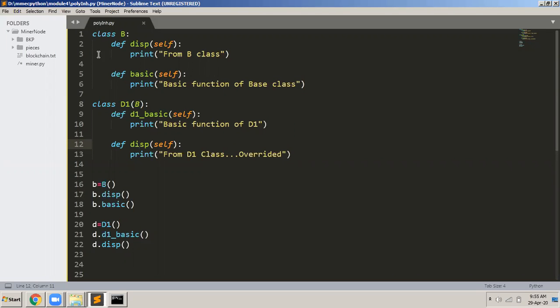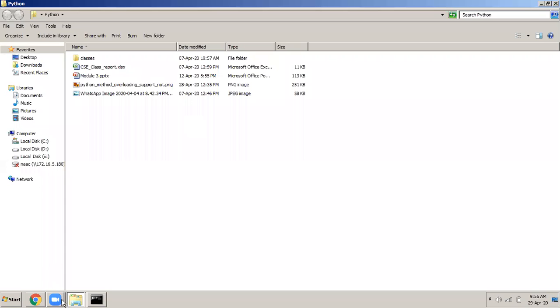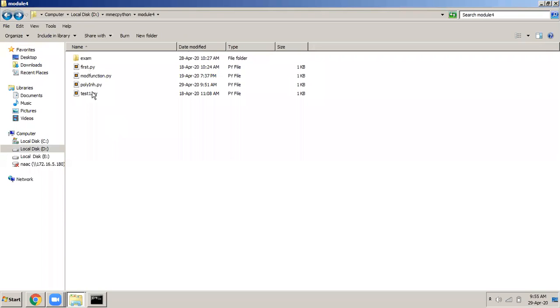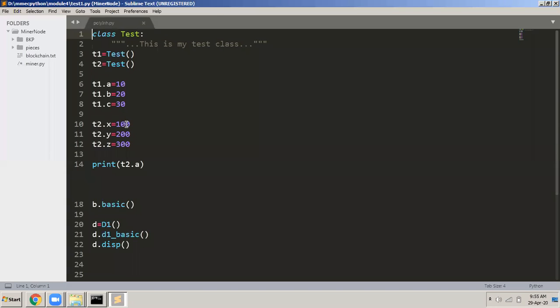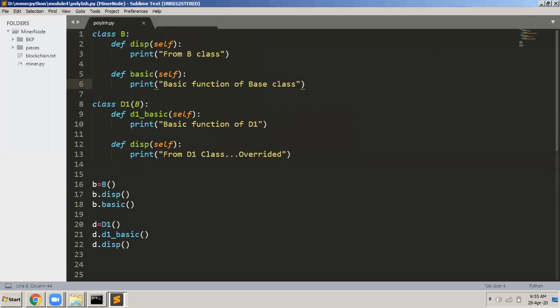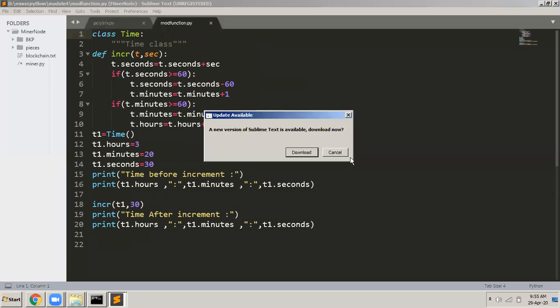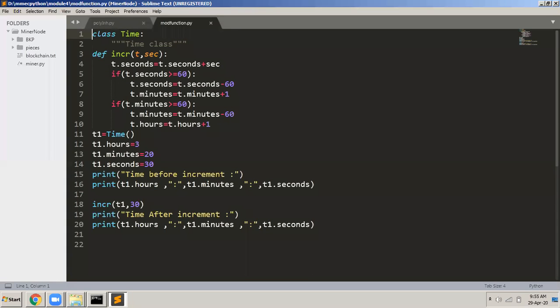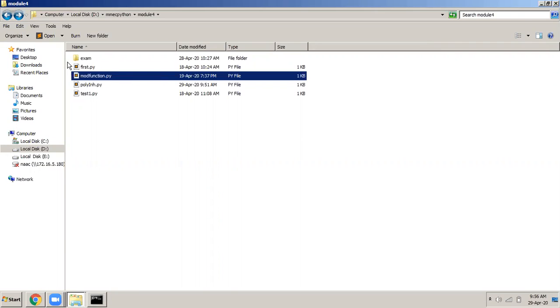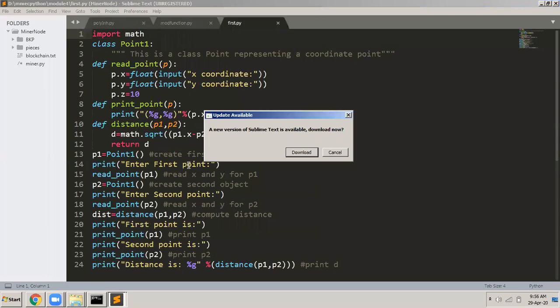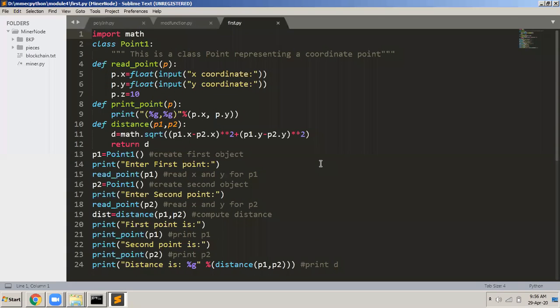Now I will explain to you. I think I already have that program with me. This is that exam program, the first program to find the area, perimeter, and all that.